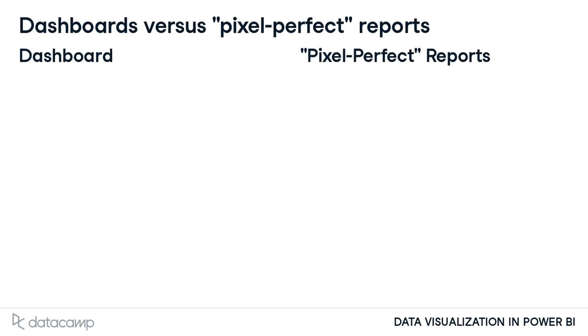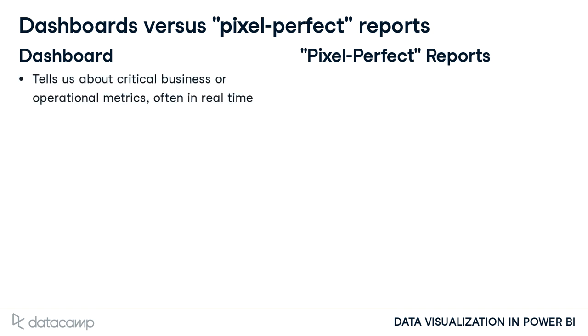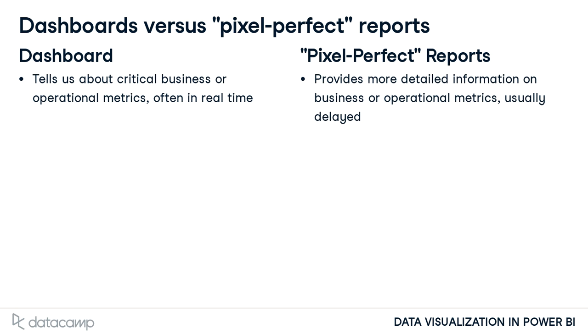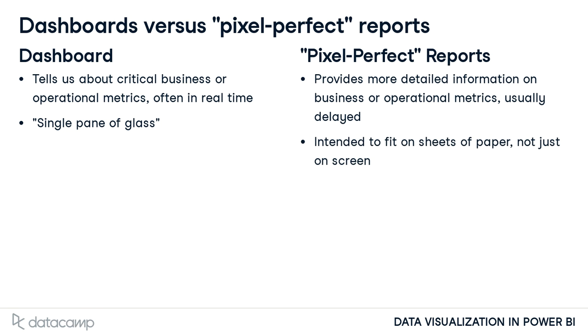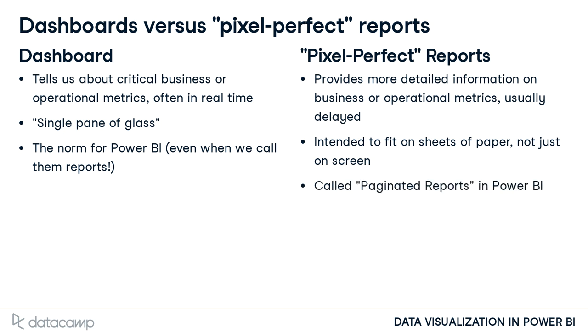Power BI offers two methods of showing data to users: dashboards and pixel-perfect reports. Dashboards let us see and act upon critical business or operational metrics, possibly even in real time. By contrast, reports give you more detailed information that won't fit on a dashboard. That's because dashboards are supposed to have a single pane of glass feel, where everything is visible without manipulating the dashboard. However, reports are intended to be printed out, so they can span multiple pages. Dashboards are the norm for Power BI, even when we say the term report. We call pixel-perfect reports paginated reports in Power BI.